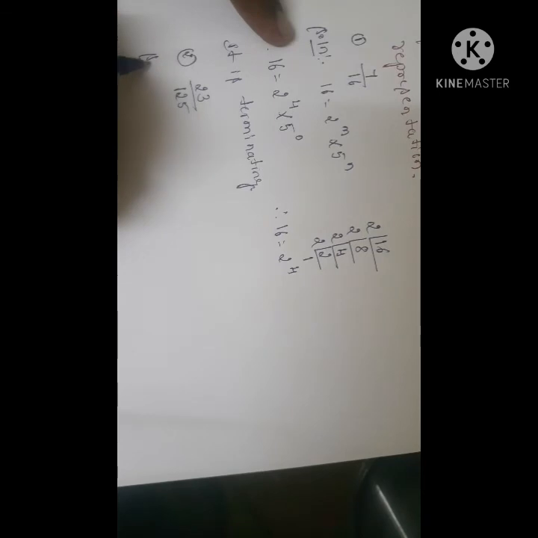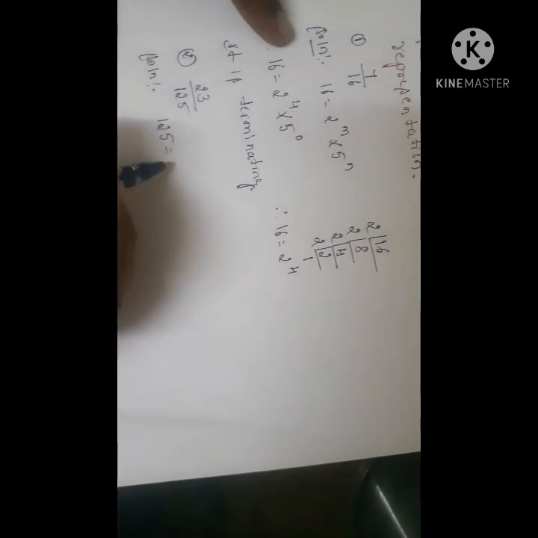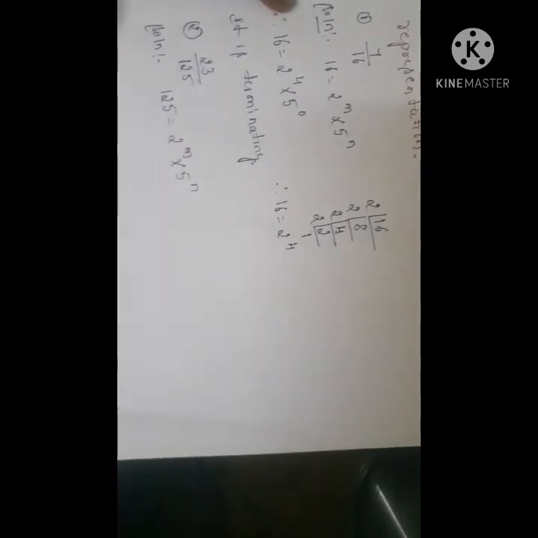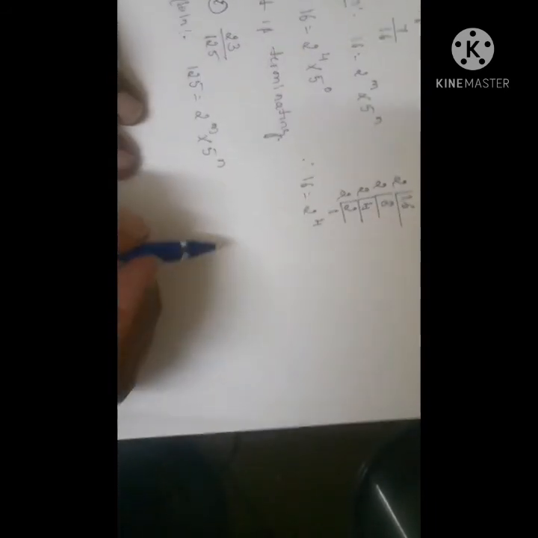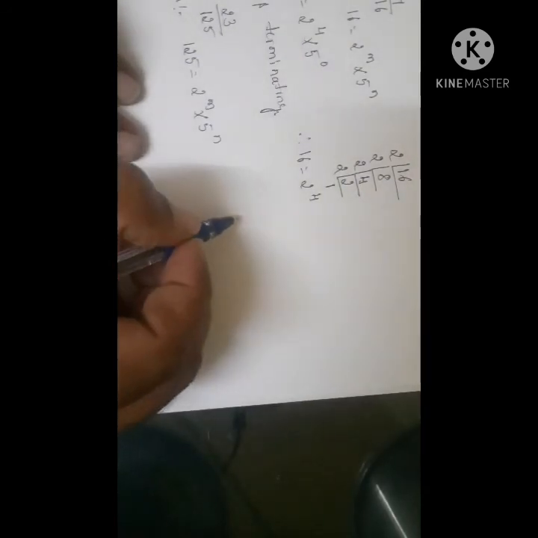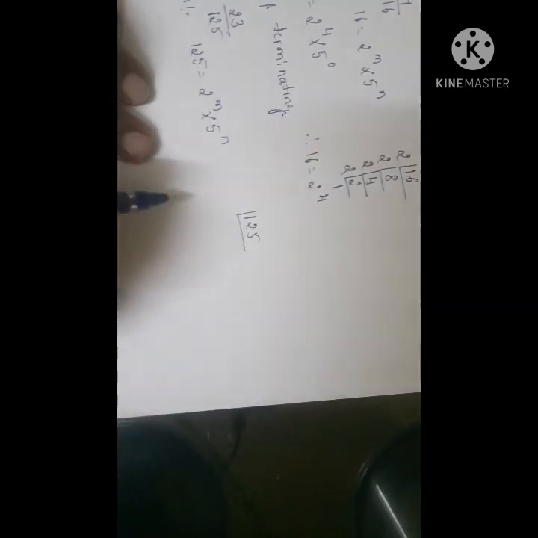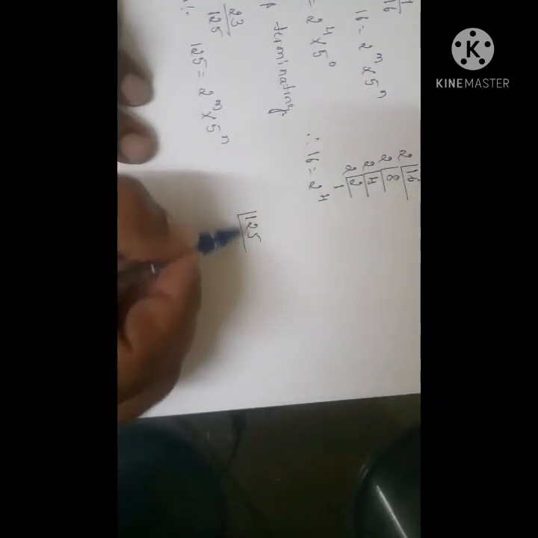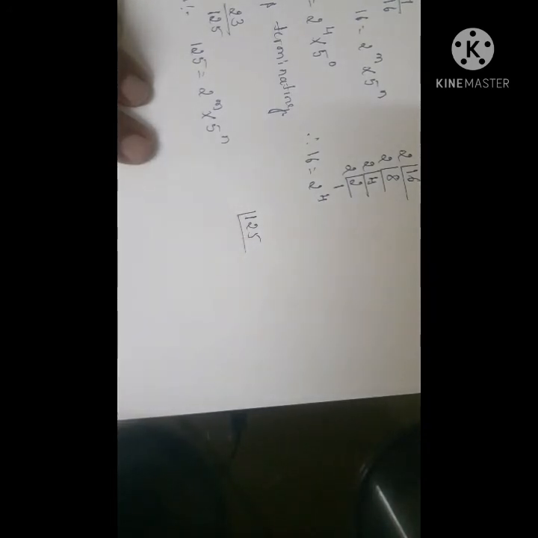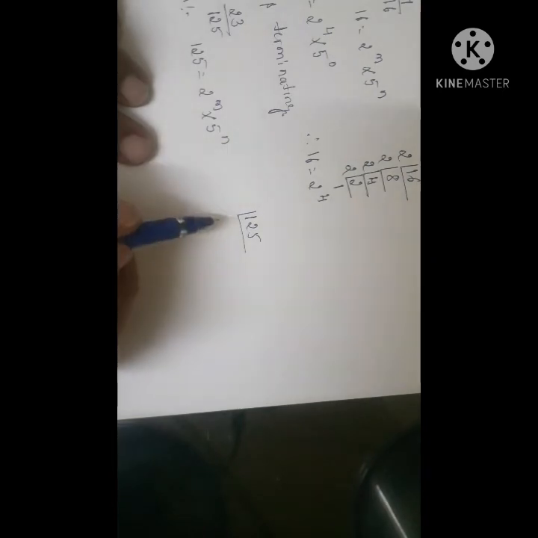125. So I want to check whether 125 can be expressed in the form of 2 to the power of m into 5 to the power of n. For that, you have to factorize the denominator 125. If you factorize, it doesn't go by 2 because in the unit place 5 is there. Therefore, if you try from 3, it doesn't go.